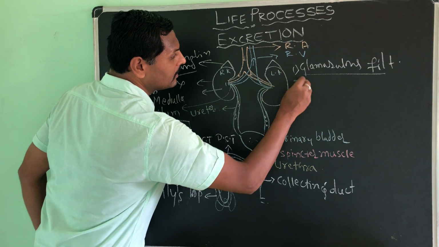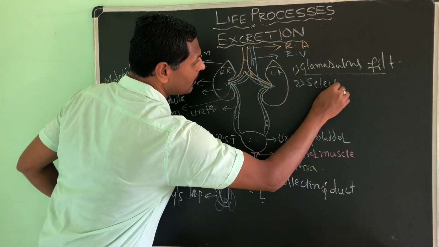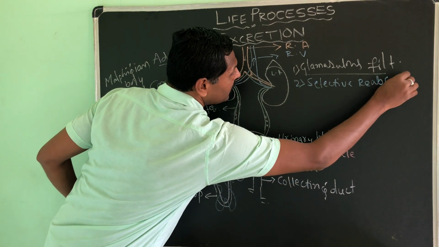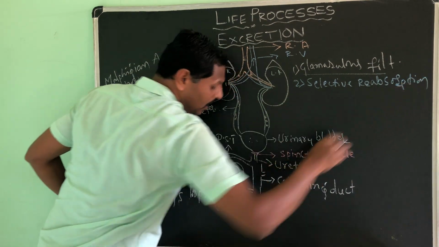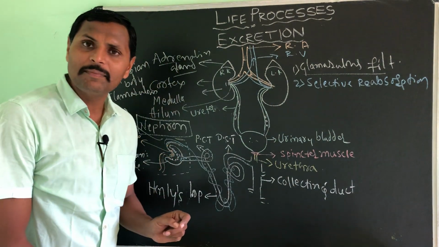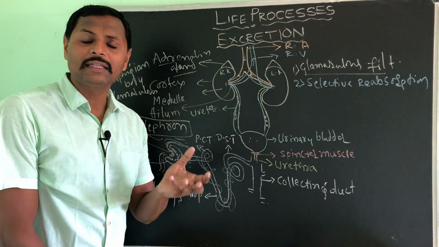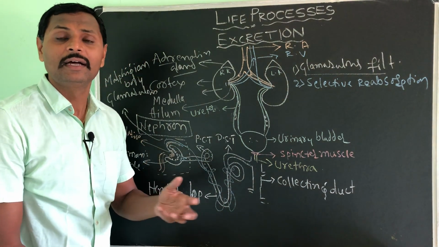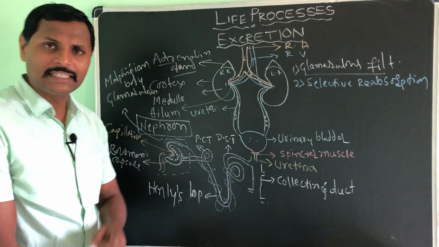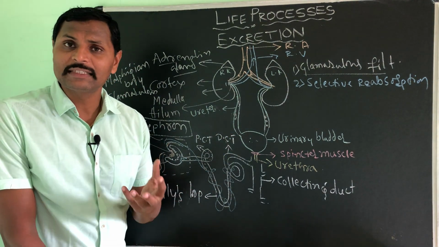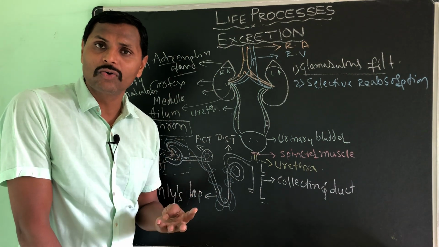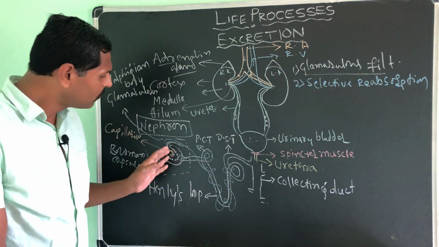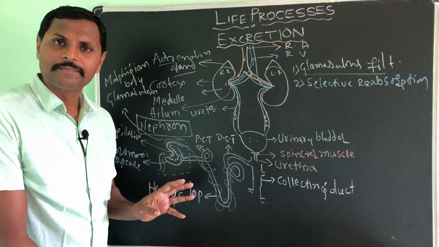What is that? Selective reabsorption. Sir, what happens, sir? Almost all the materials which are there in the blood, even those which are required for the body, are also filtered out. Then what happens, sir? What will be the next steps, sir? So that we will see now, because so many things which are necessary to the body or the cell like glucose, water, minerals, amino acids, fats, proteins, everything are filtered out here.